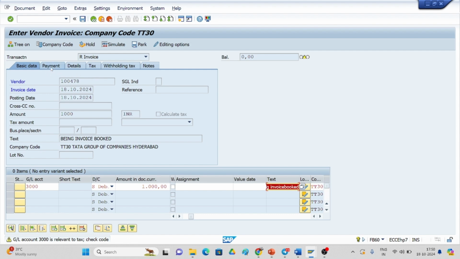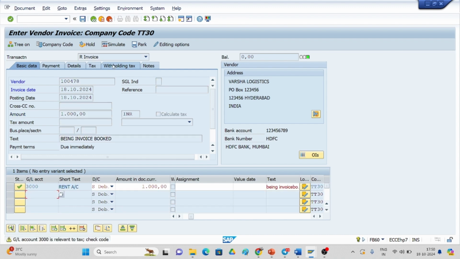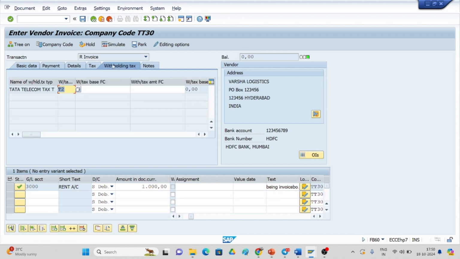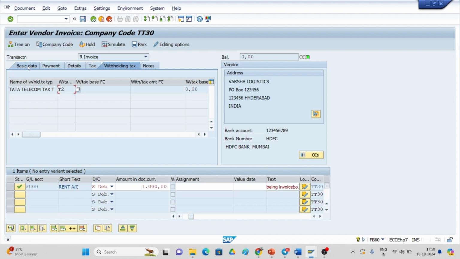So what we have to do is go with yes. This is a warning message. Just keep on pressing enter. And if you observe here, go to the withholding tax, and it's telling that yes, T2 is there. It was linked. So what we have to do is simulate it.